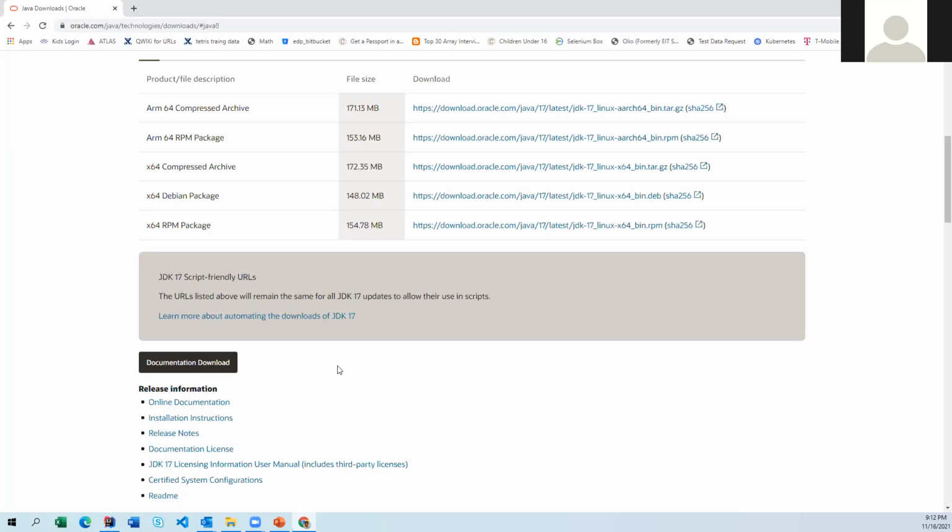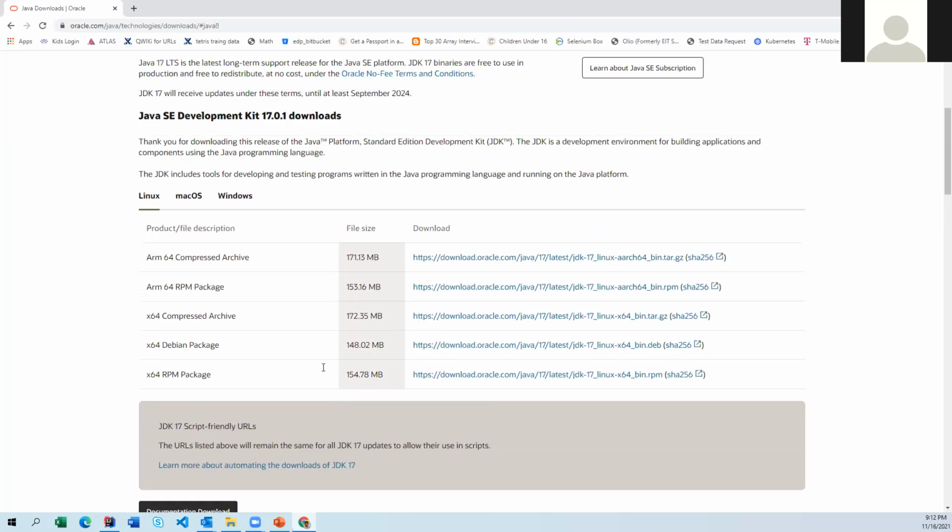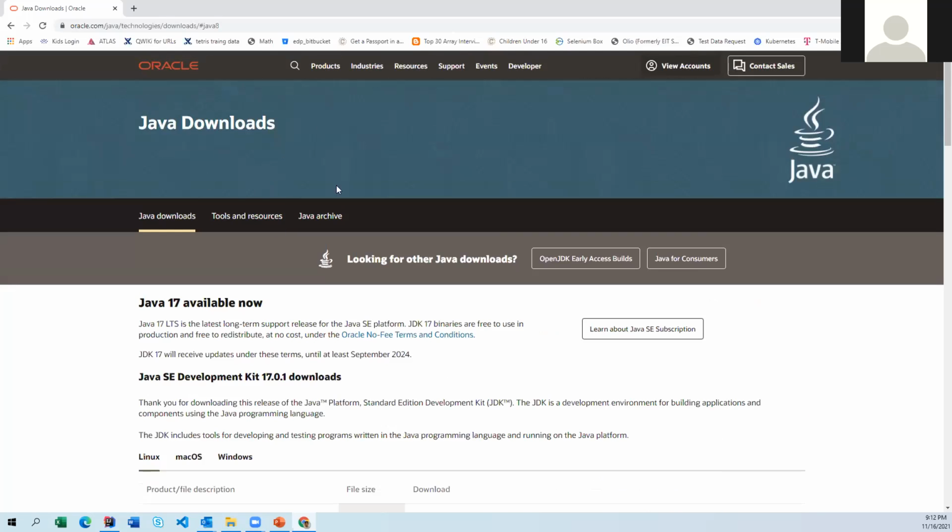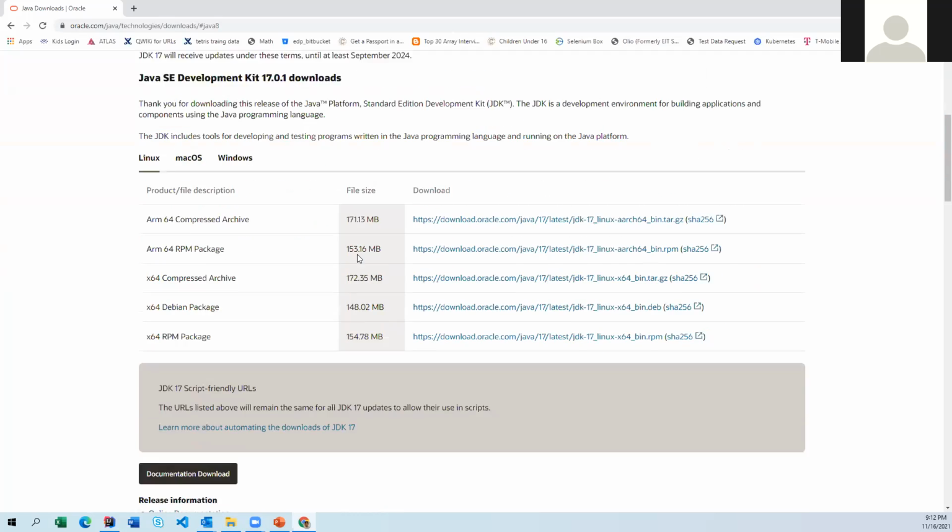Don't go for them. If you want, you can go for the higher level. You can go for Java 11 also. This is fine. But Java 11 is the most stable version. Most of the companies have started using this one. Okay. Now, this is the Java downloads official website. So you can go here.